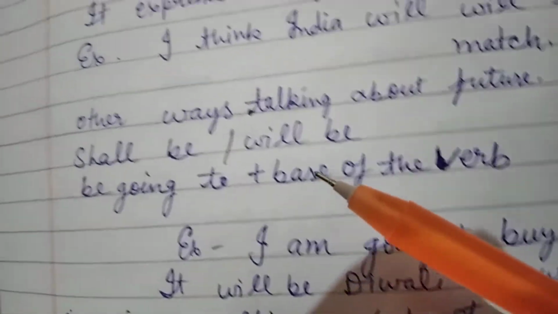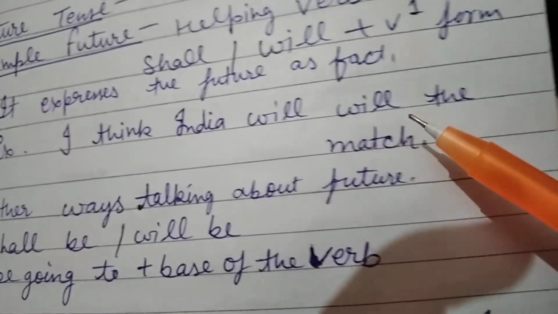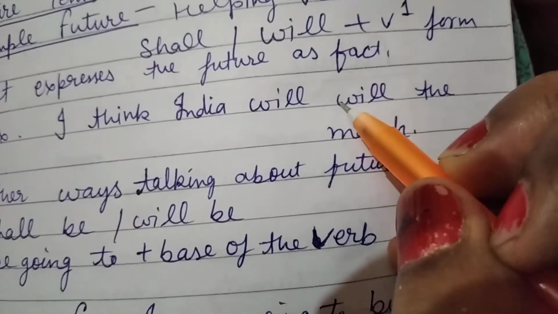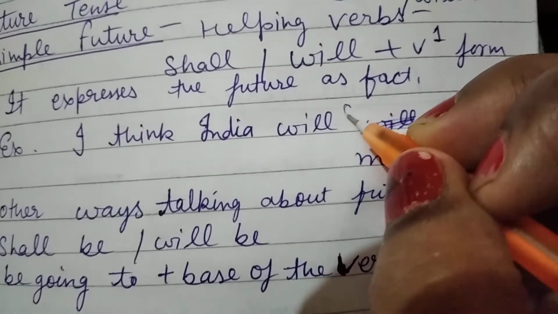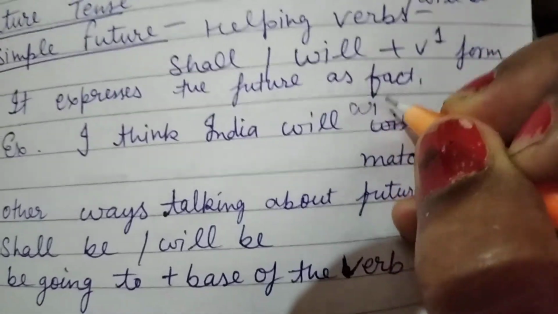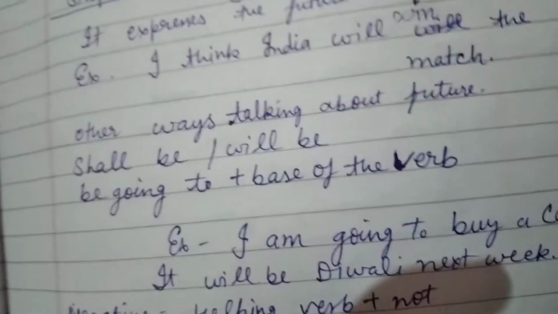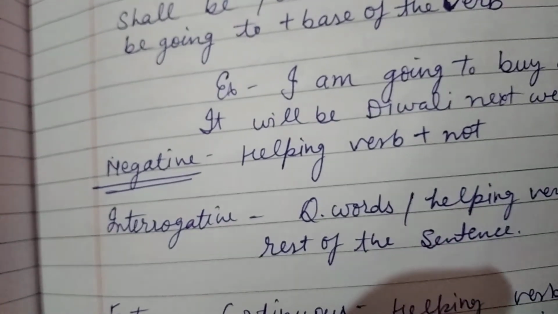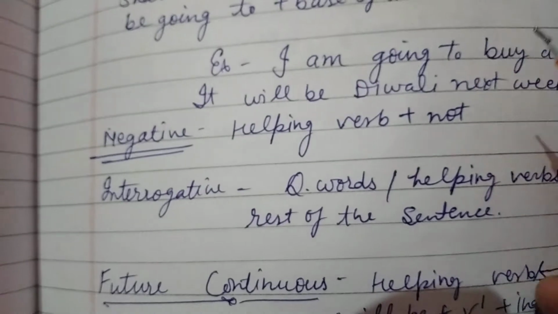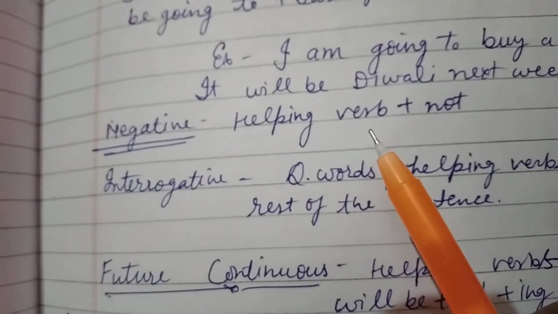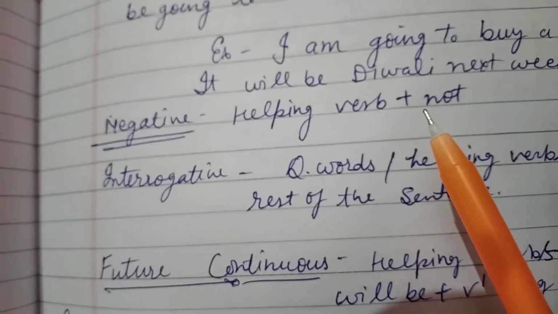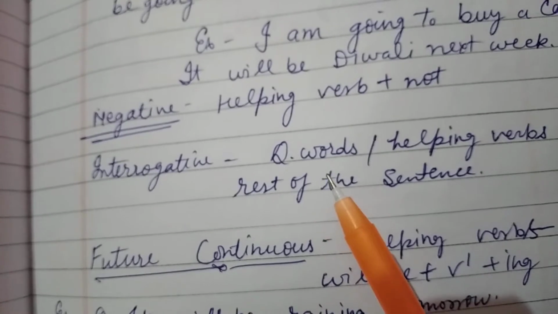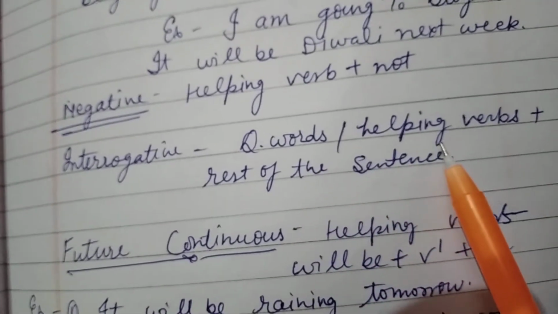It is the verb's first form. Shall be. I think India will win. It should be win here. Will win the match. So mainly it is shall, will plus the verb's first form, and we can also use shall be and will be for an action we can't control. For negative we use not, as in we will not go to visit the zoo tomorrow. And for interrogative, question words will be written first, and then helping verbs, and then the rest of the sentence.